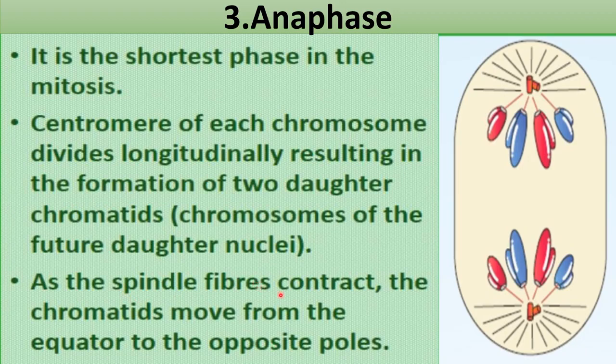As the spindle fibers contract, the chromatids move from the equator to opposite poles. So first of all, this splitting will occur, and when the spindle fibers contract, then obviously these will go towards the opposite poles.